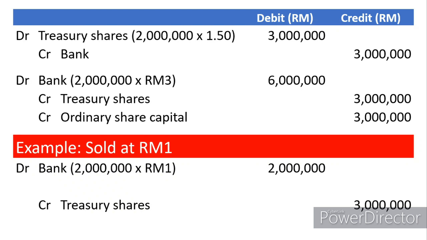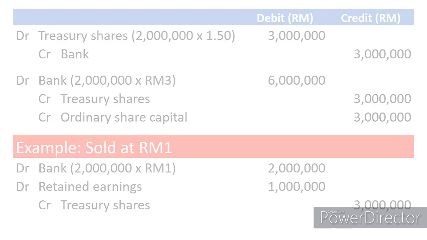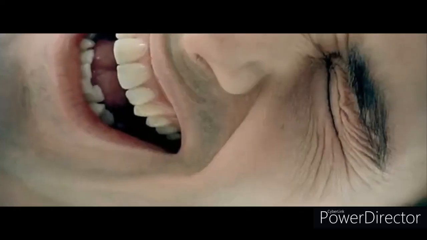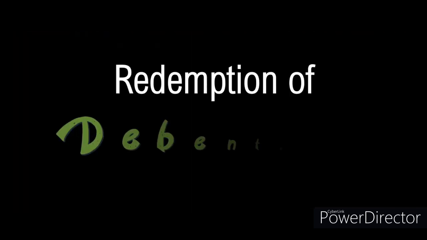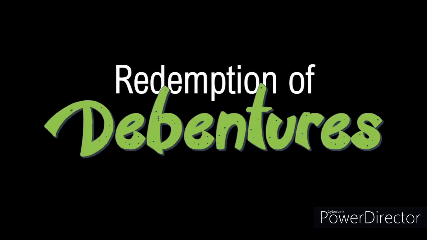Debit side and credit side is not balanced. So there is a loss of 1 million, which will be covered by your retained earnings. So that's it. It's not that difficult. So that's the end of share buyback. I hope that you are not lost somewhere. Please watch the video again if you don't understand, because we're going to continue with redemption of debentures.